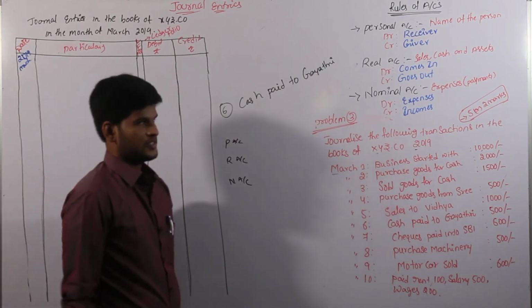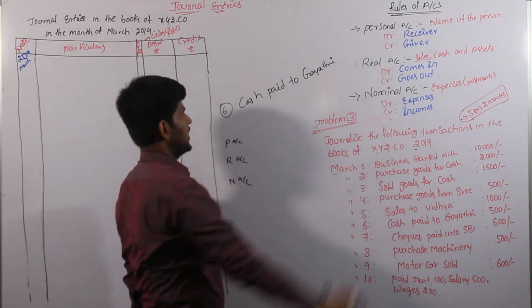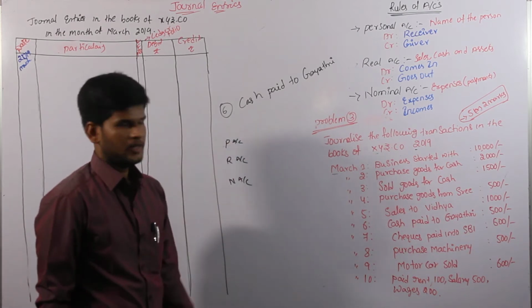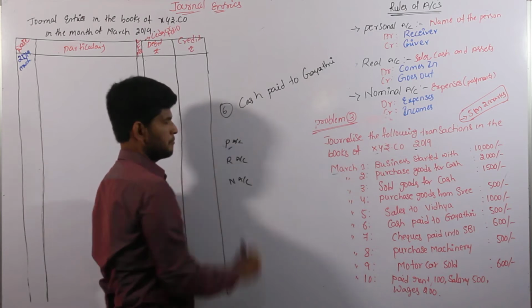Come to the sixth transaction. The transaction is cash paid to Gayatri. So in our sixth transaction also we have to fulfill the three rules. Now let us satisfy the first rule, that is personal account.